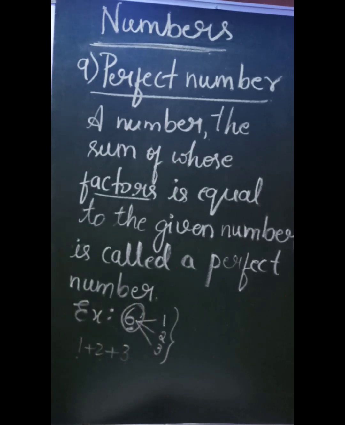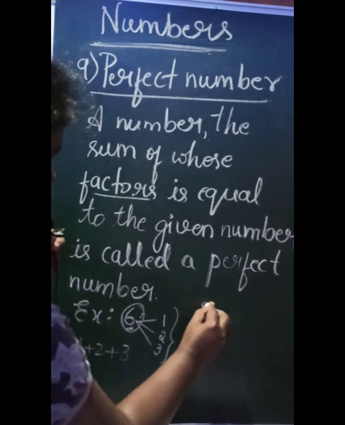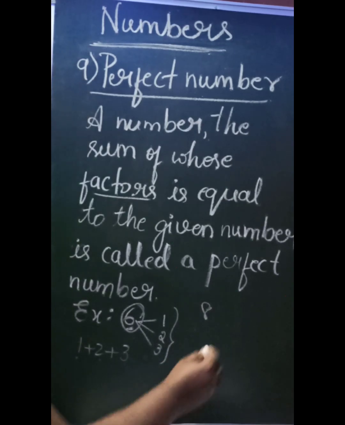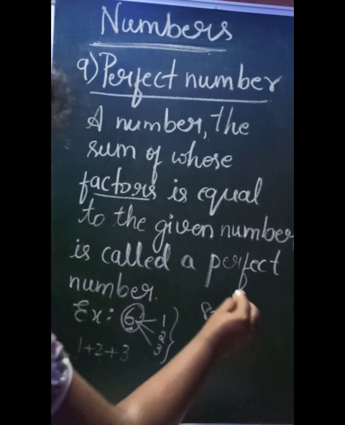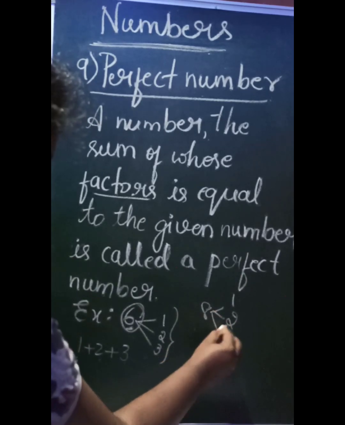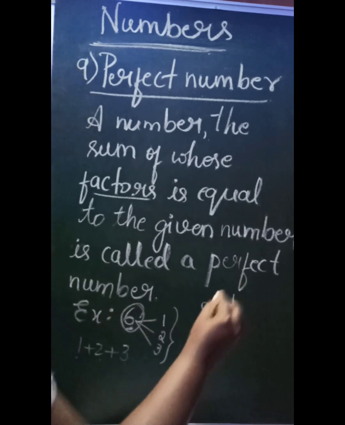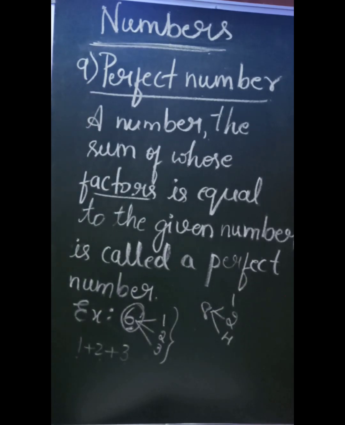Now consider another example, that is 8. What are all the factors for this? 1 can divide 8, 2 can divide 8, 4 can divide 8. 5 not possible, 6 also not possible, 7 also not possible, and 8 we should not consider, as it is the given number. So 1, 2, 4 are the factors of 8.